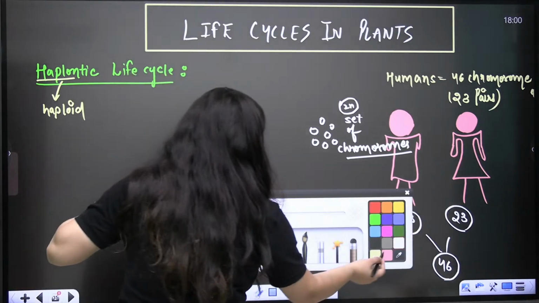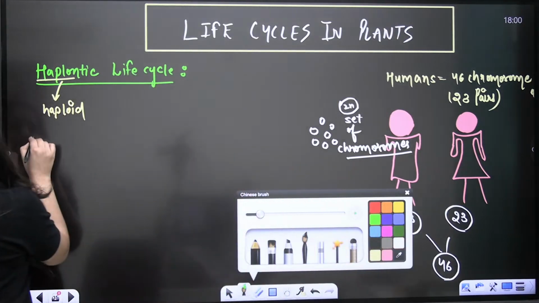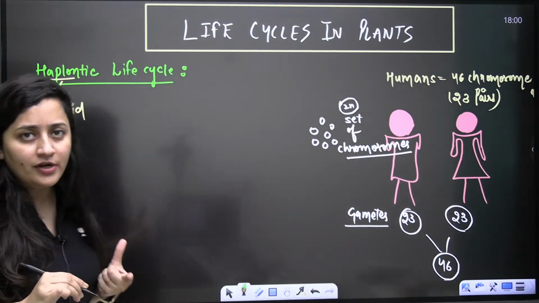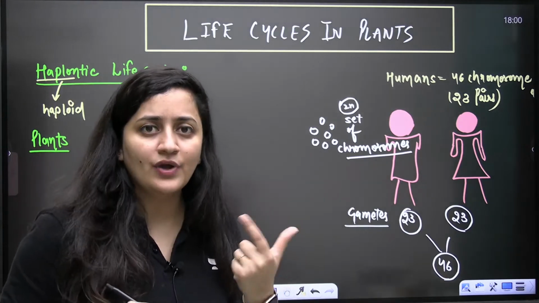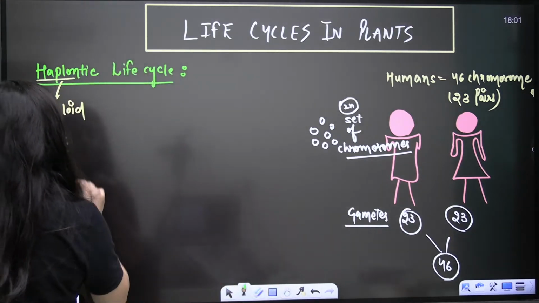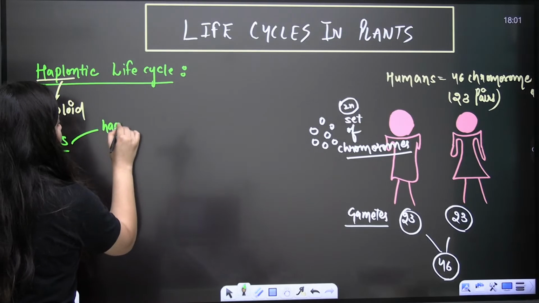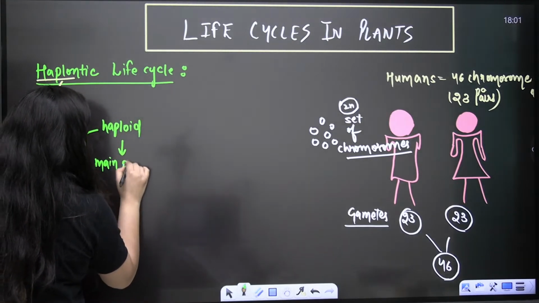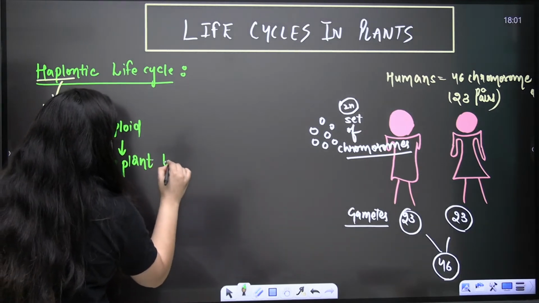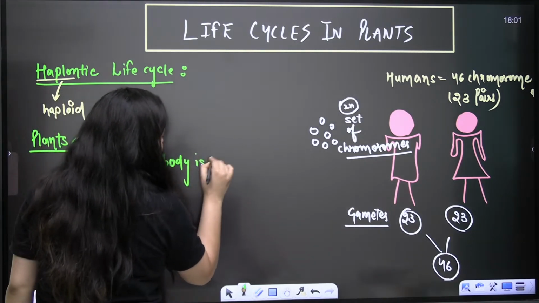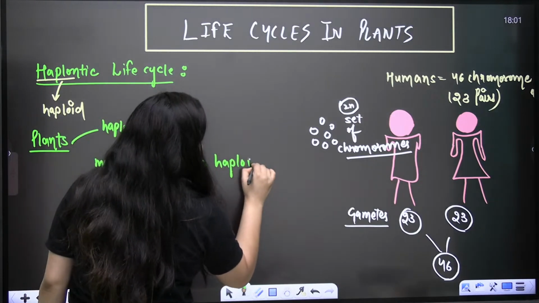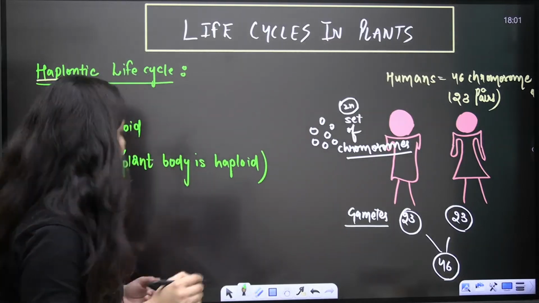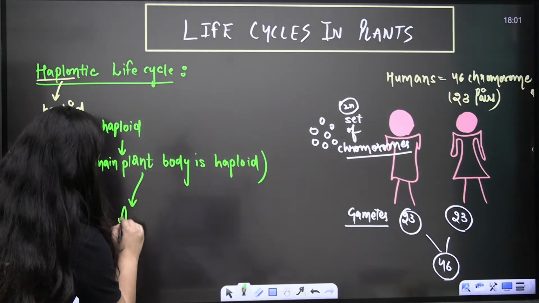Now, when you talk about the plants, not all the plants have a diploid body. Not all plants are diploid. Some plants are haploid also. Haploid means their main plant body is haploid, meaning their thallus is haploid. Like in the case of algae, right?